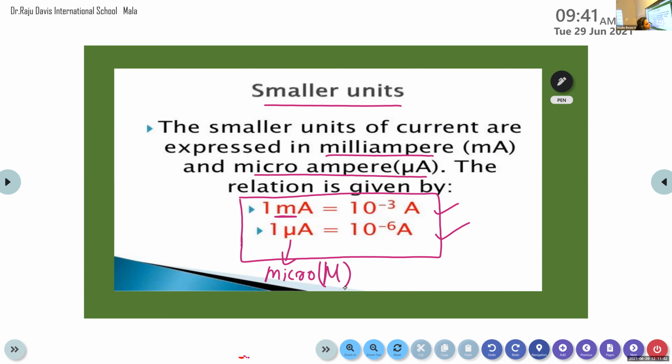Yes? Is this milliampere used in phone batteries?